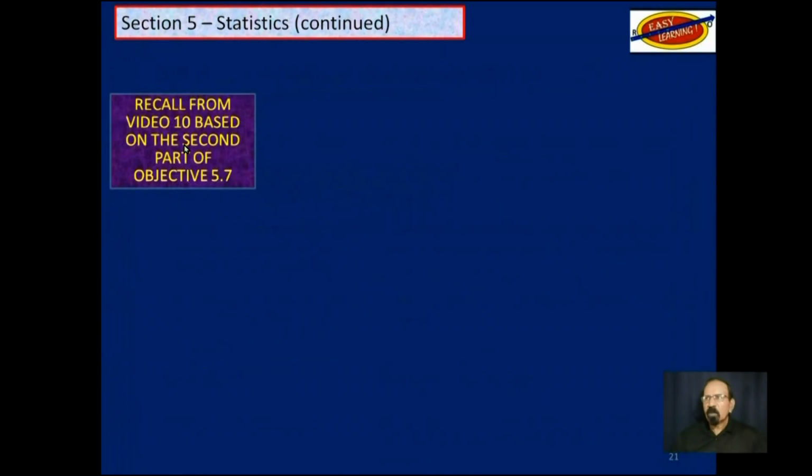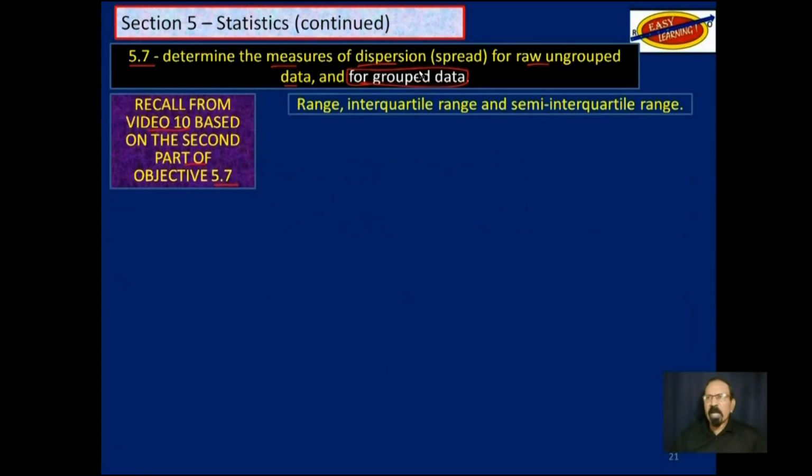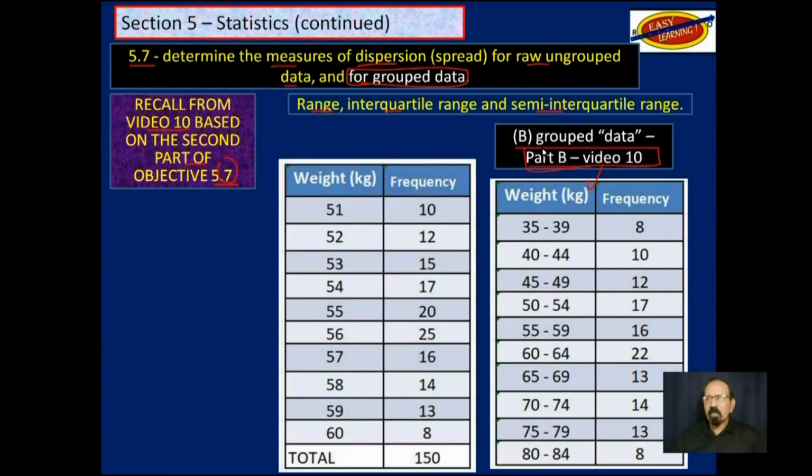So recall from video 10 in this section, based on the second part of objective 5.7, where we had to determine the measures of dispersion of raw ungrouped data, and especially for group data, when we had to find range and interquartile range and semi-interquartile range. This was part B of that objective. In video 10, this was somewhere between A and B, but it was included in video 10.